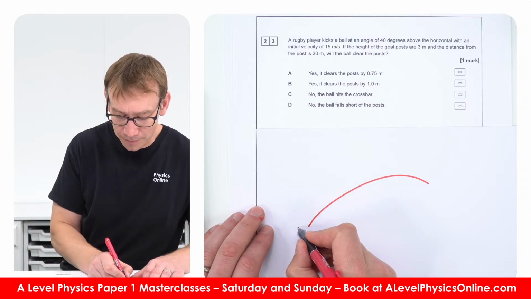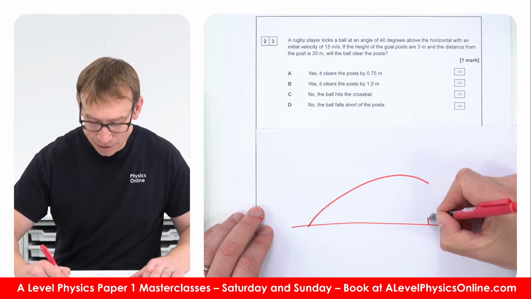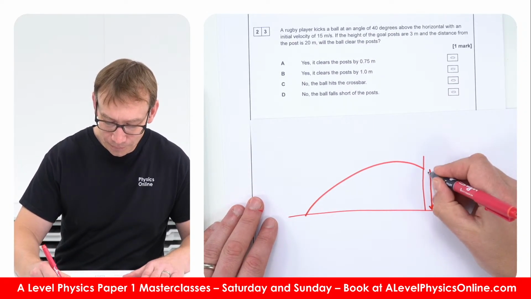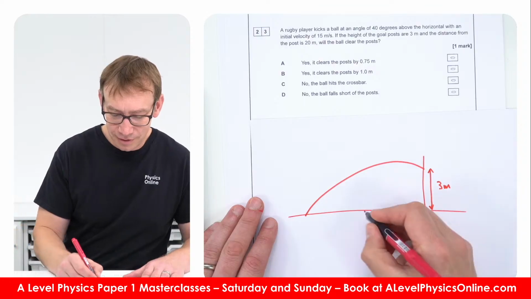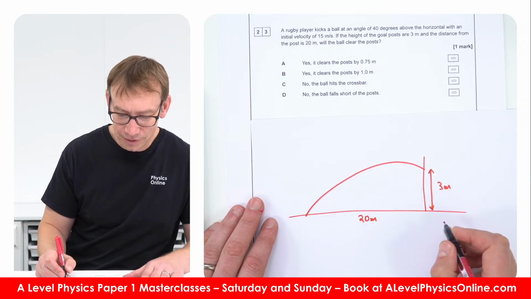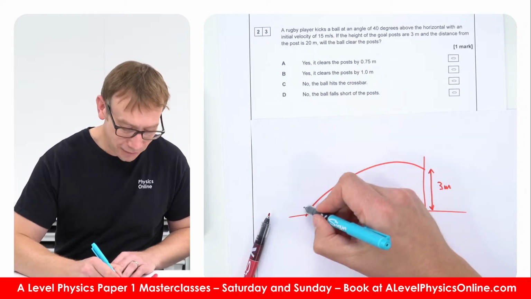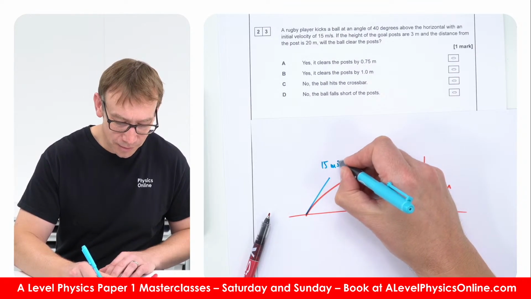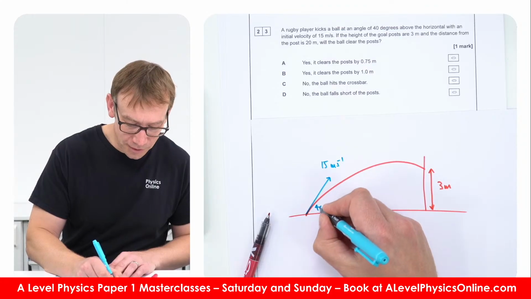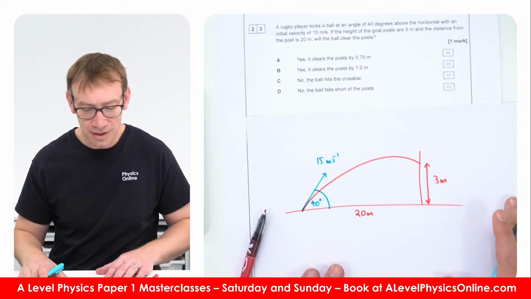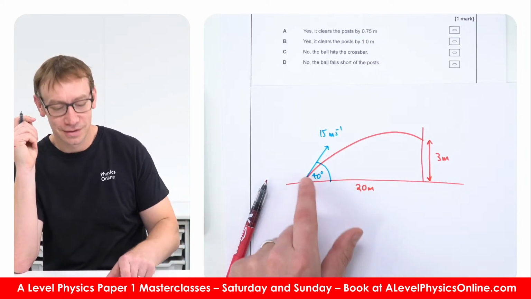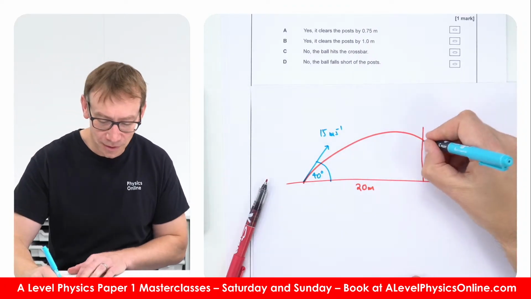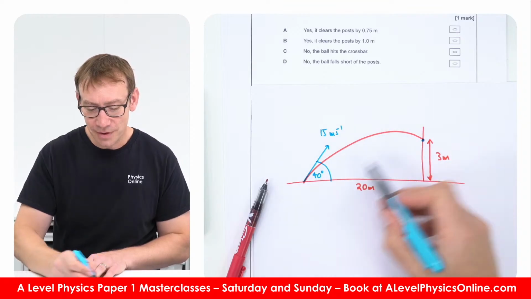Okay, so basically we've got this kind of scenario where that height is going to be 3 metres, that distance is 20 metres, and we know that the initial velocity is 15 metres per second at an angle of 40 degrees. Okay, the question is, will it clear the post? Will it hit the crossbar? So basically, if this is where the crossbar is, will the ball maybe go up and come down? Will it kind of just be going up?